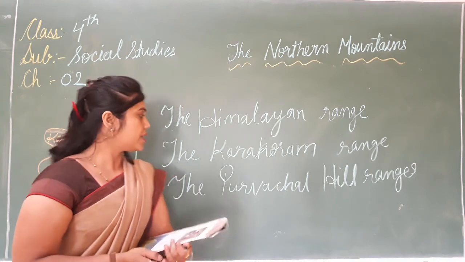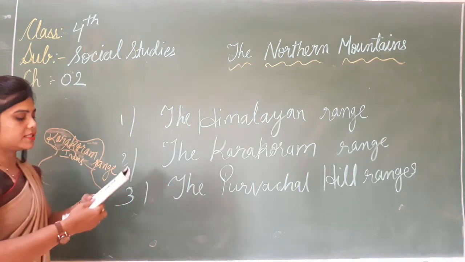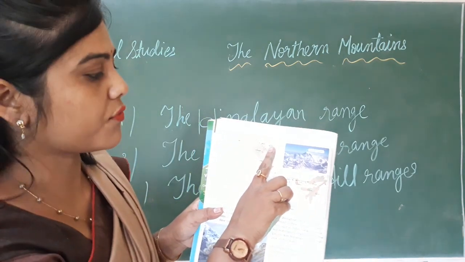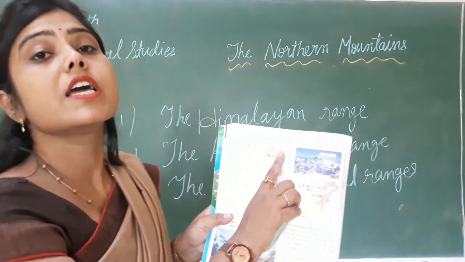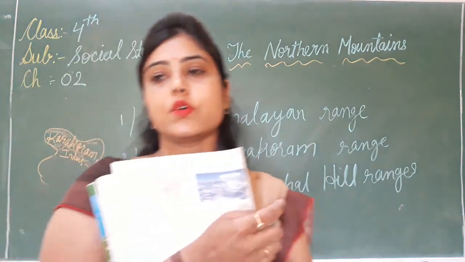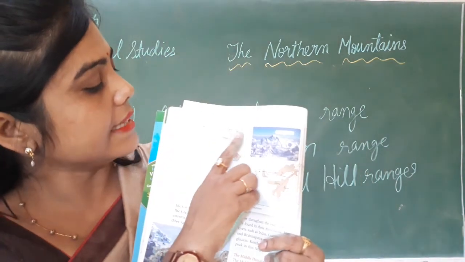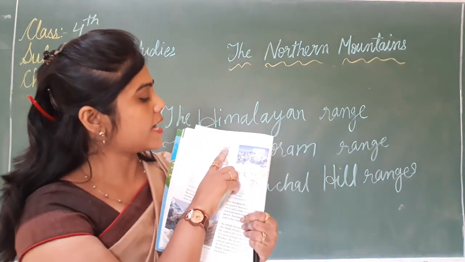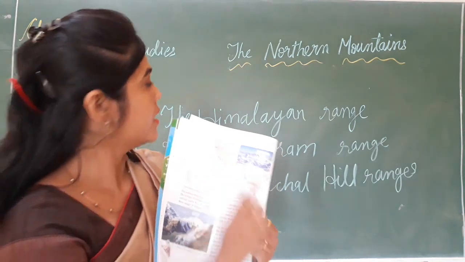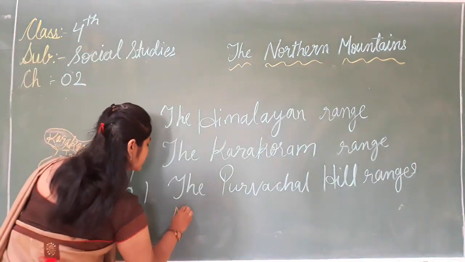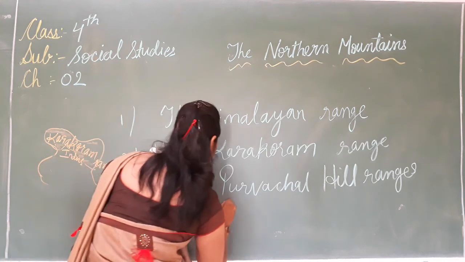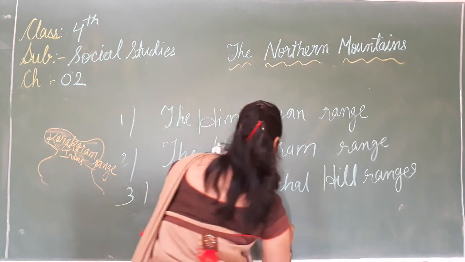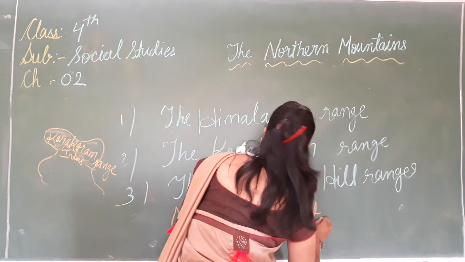Now children, here is Mount Godwin Austen. The short form of Mount Godwin Austen is K2. K2 lies in this range, the Karakoram range. This is the highest peak of India, Mount Godwin Austen.